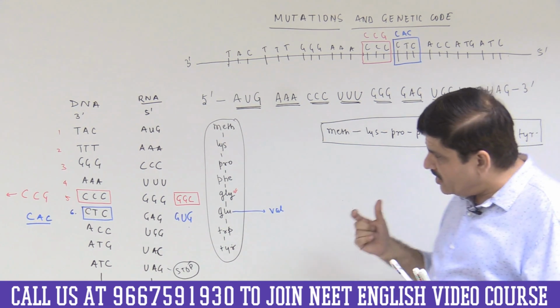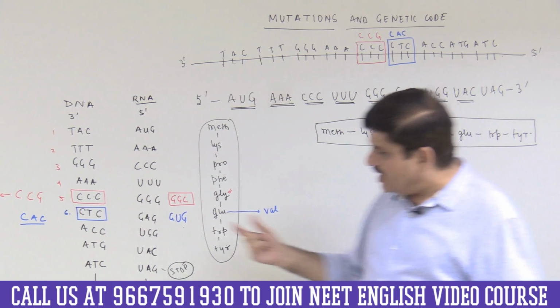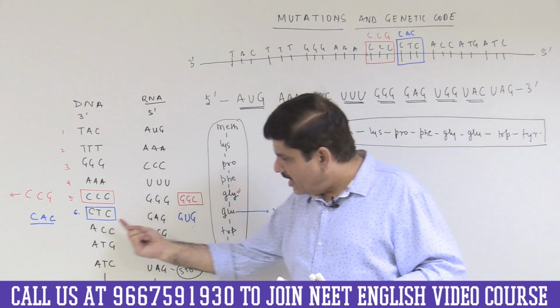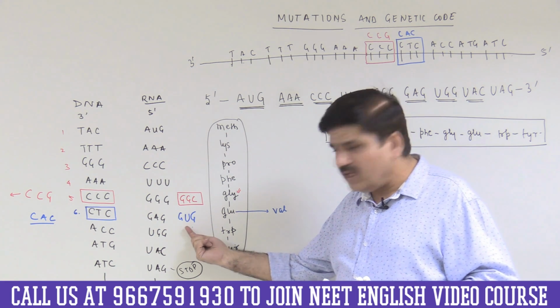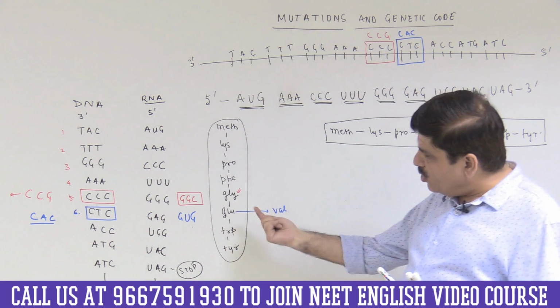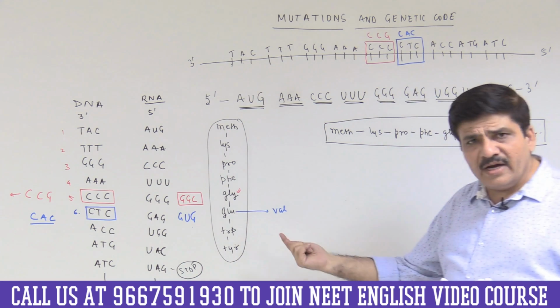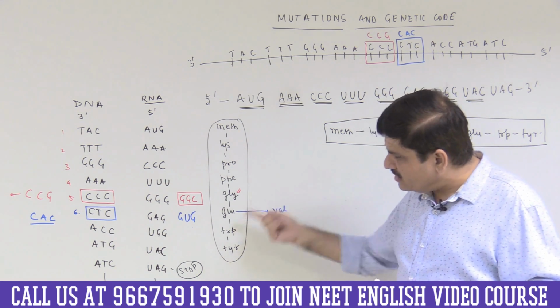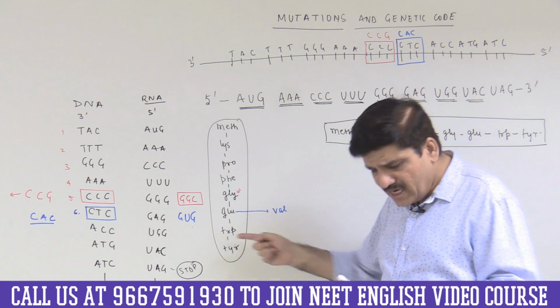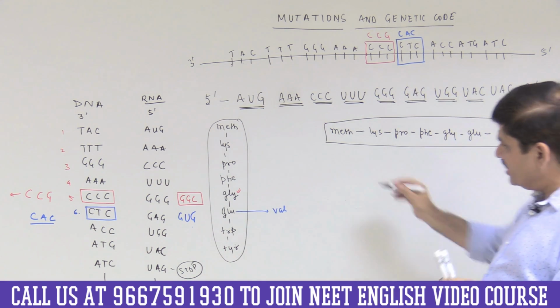So now this is very interesting. What has happened, that a base has changed and correspondingly the codon has changed, and because it is not in the third base, the amino acid coded for has already been changed. So please see this, the amino acid coded for has been changed. So we are looking at a mutation.